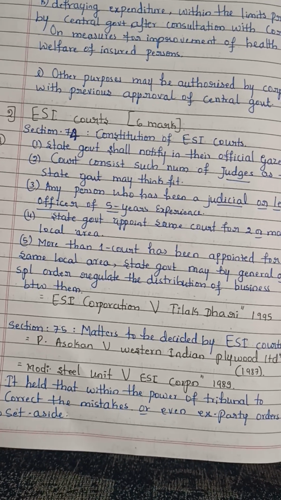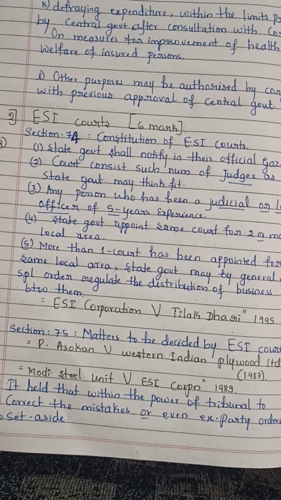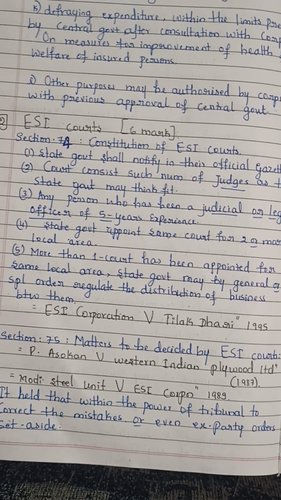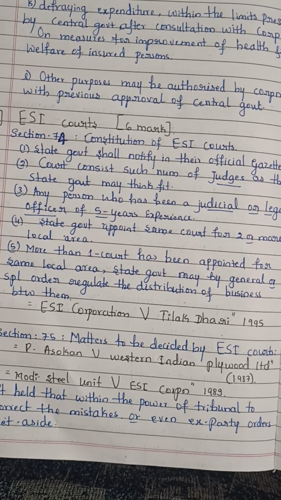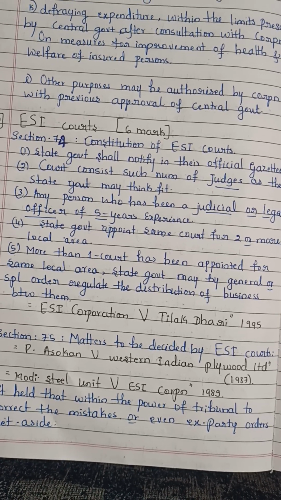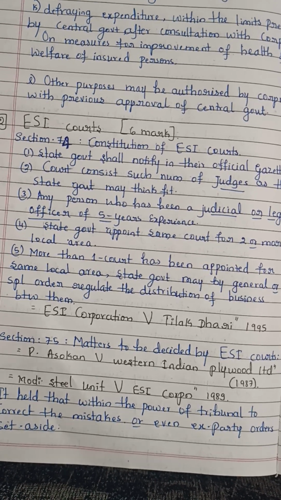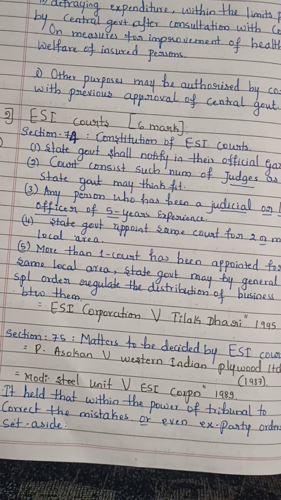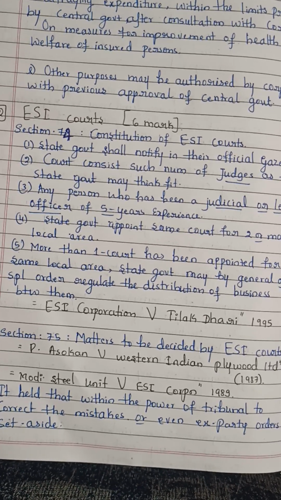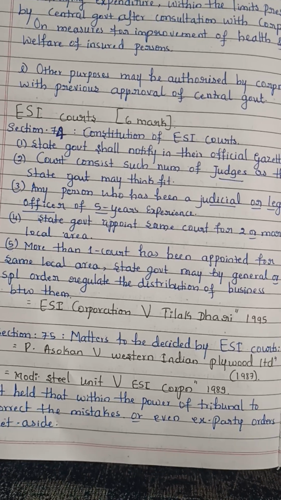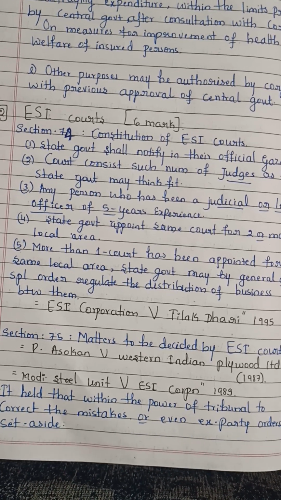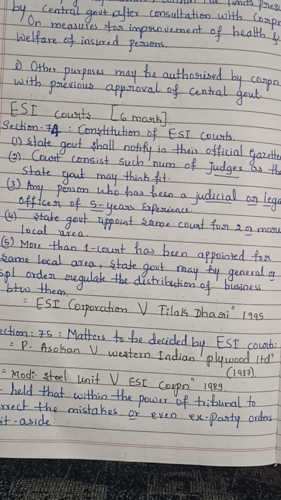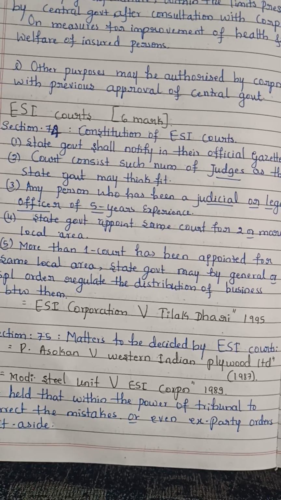Any notification is notified by the state government in its official gazette, and the ESI court will consist of one judge notified by the central government or state government, being a person who has been a judicial or legal officer with 5 years of experience, and the state government may appoint the same court for 2 or more local areas.